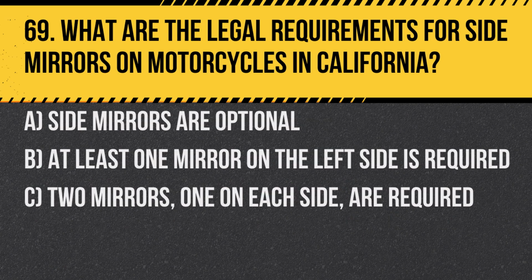Question 69. What are the legal requirements for side mirrors on motorcycles in California? A. Side mirrors are optional. B. At least one mirror on the left side is required. C. 2 mirrors, one on each side, are required. Answer: C. 2 mirrors, one on each side, are required, enhancing the rider's ability to see surrounding traffic and conditions.